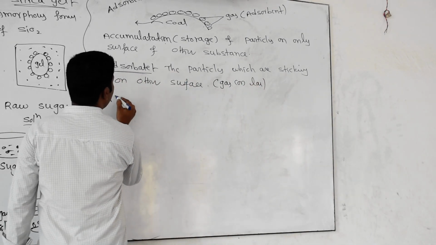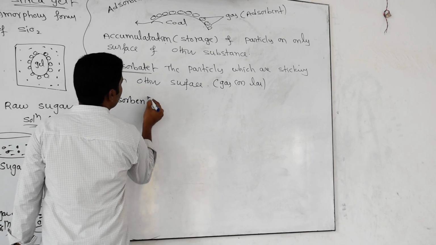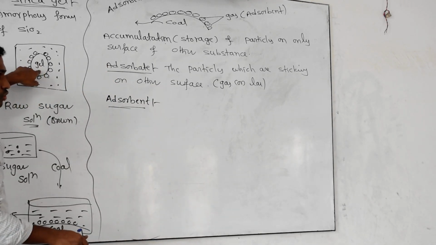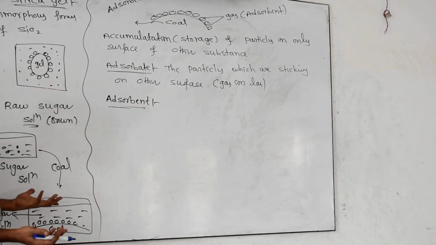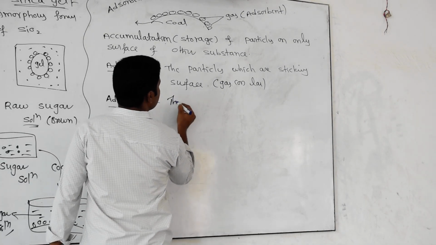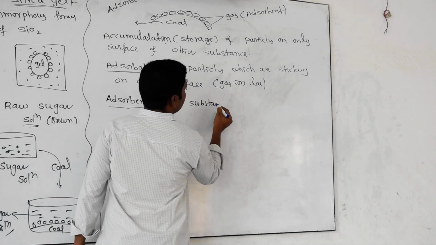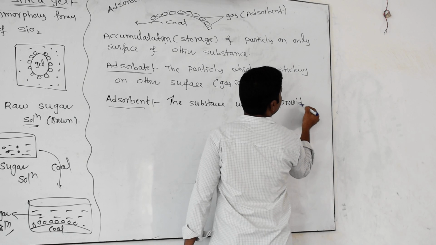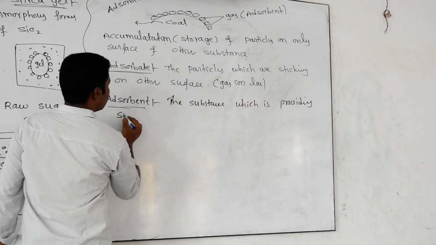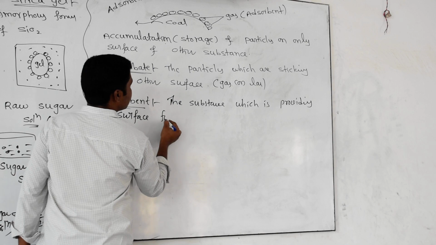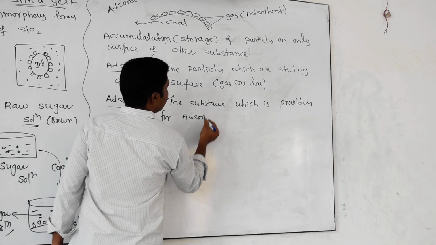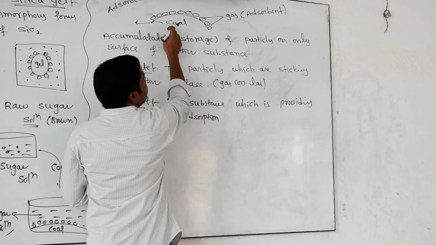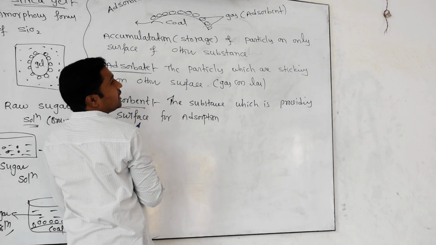And what is the meaning of adsorbent? Which is the adsorbent? Coal is the adsorbent here. Silica gel is the adsorbent. Here again coal is the adsorbent. It means the substance which is providing the surface for adsorption. Very simple. Which is undergoing sticking is called adsorbate. Which is providing the surface for adsorption is called the adsorbent.